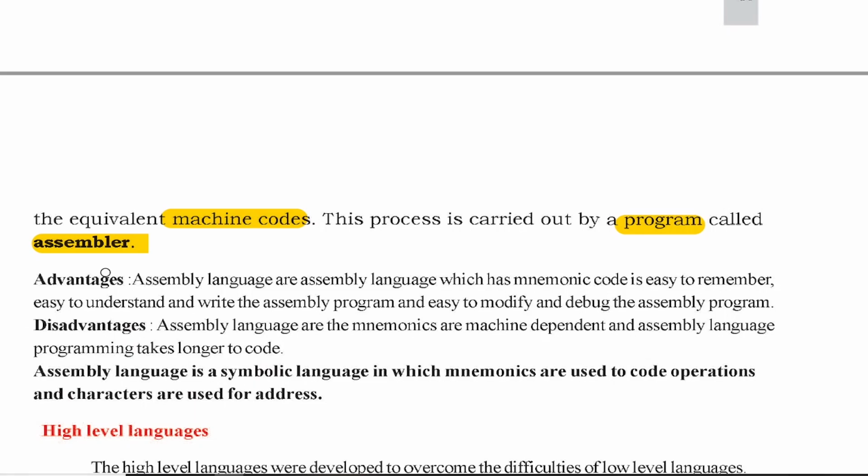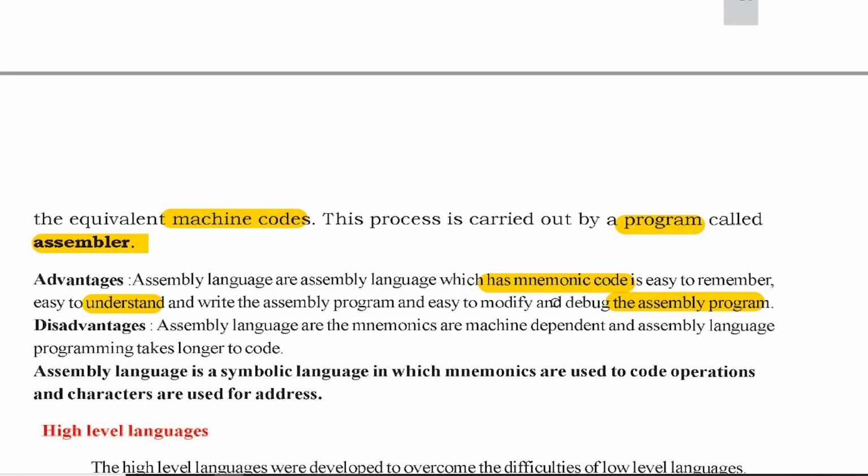One advantage is that assembly language has mnemonic code, which is easy to remember and easy to understand. And writing the assembly program becomes easy, and it is easy to modify and debug the assembly program, because once it becomes easy to understand and easy to write, modification and debugging automatically become easy. So this is the main advantage of the assembly level language.